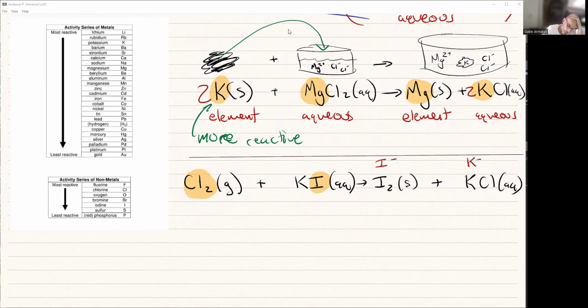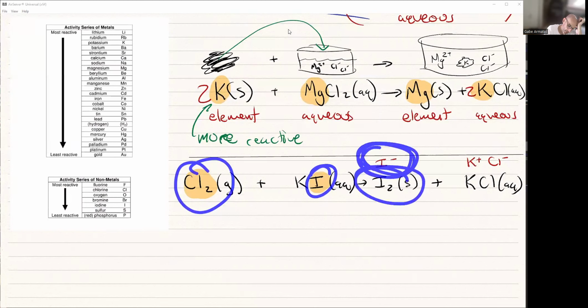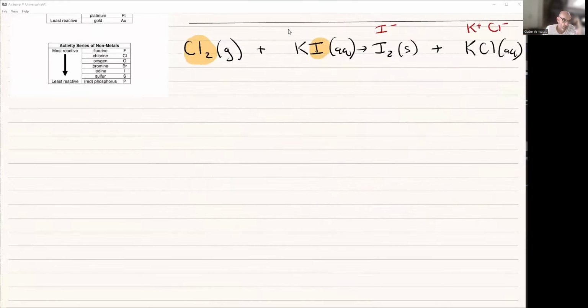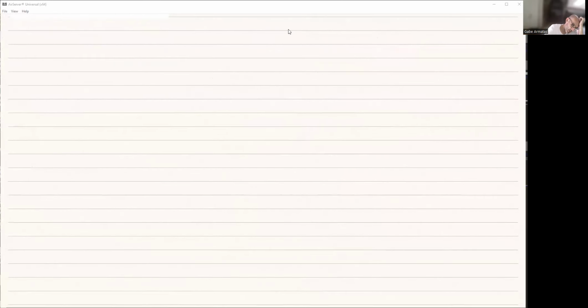I know I'm going to be combining potassium with the element on the other side, and that's how I got KCl. So much like we were doing it above, I'm switching partners. If it's alone, I'm just creating an element out of it. If it's together, I'm creating an aqueous compound out of it. Okay, and I'm going to come back to this activity series. We're not going to worry about it now if you want just a little bit of extra information.